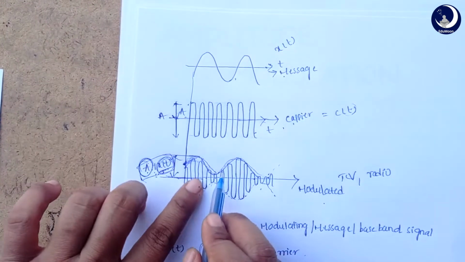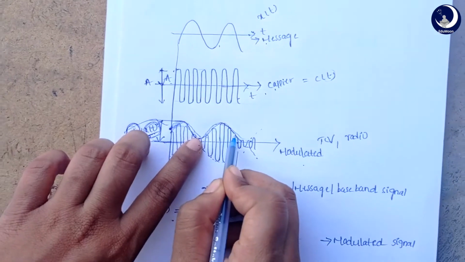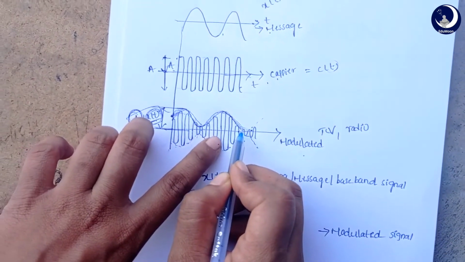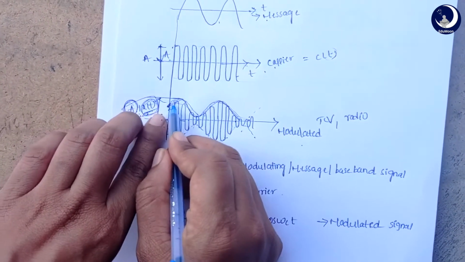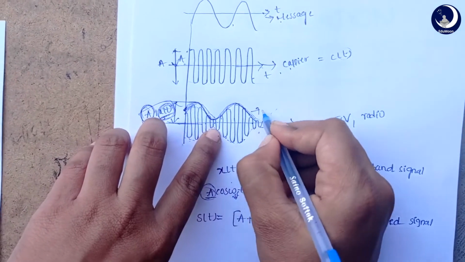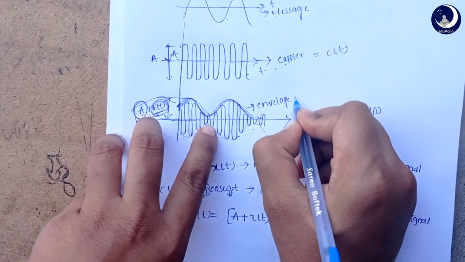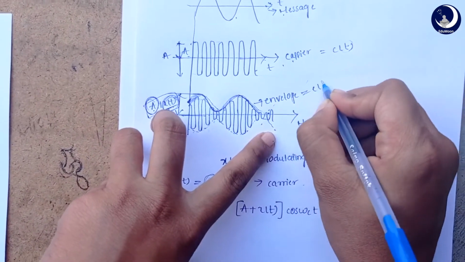For now, just know that this is the shape we retrieve at the receiver end to collect our information. This imaginary line is known as the envelope, which gives us information at the receiver end, and it is represented as E of t.